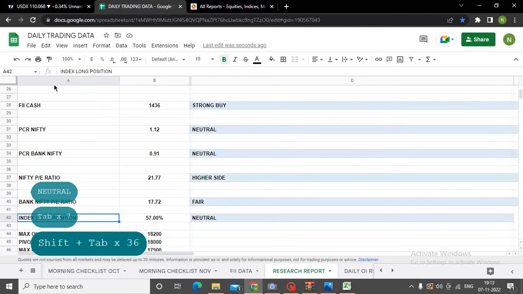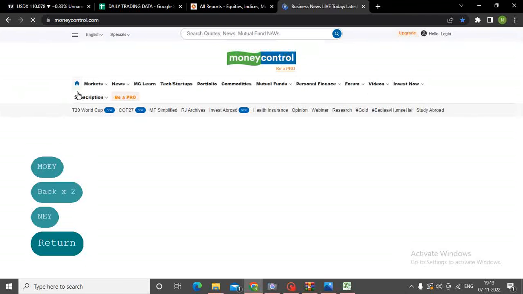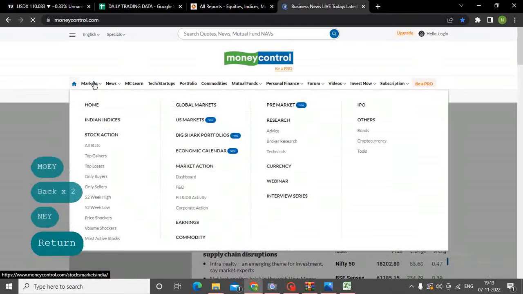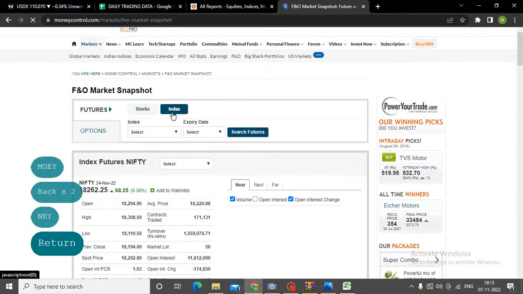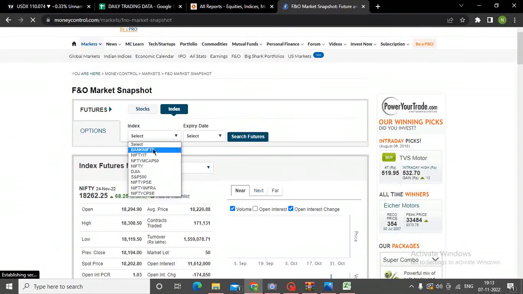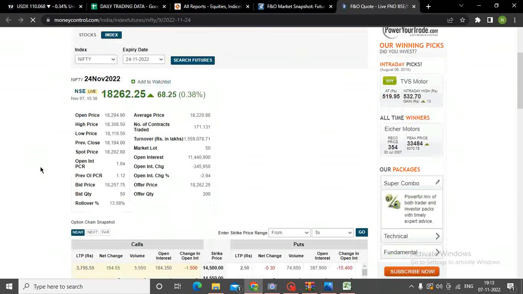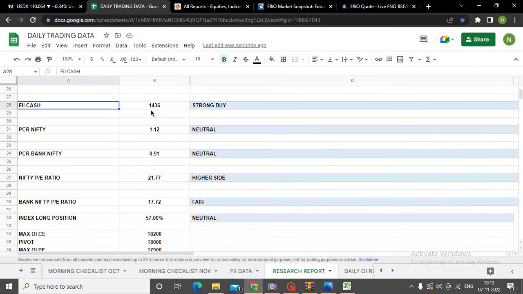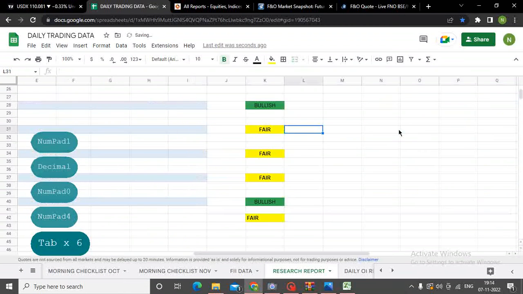Now if I just come back, I'm sorry I missed out that point, FII cash. For that we just go to moneycontrol.com. मनी कंट्रोल जाने के बाद come to markets में आने के बाद just come to FNO आएंगे. FNO आने के बाद just click index में आने के बाद select Nifty, the expiry एक बार आपने select कर लिया. So now this will give you your PCR. See, open interest PCR is now 1.04, which I still find that the market is neutral. So for me, this is again a fair view for Nifty.